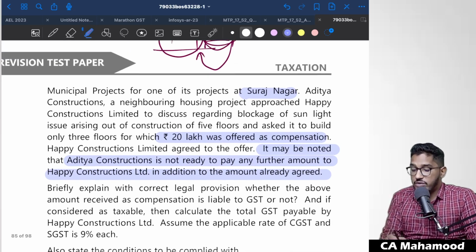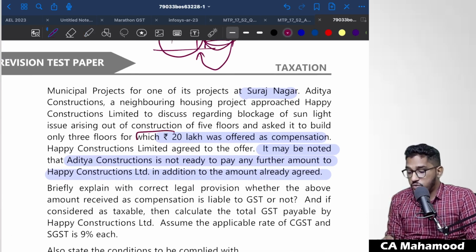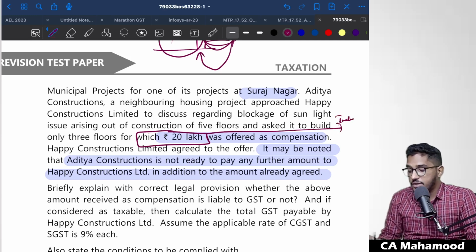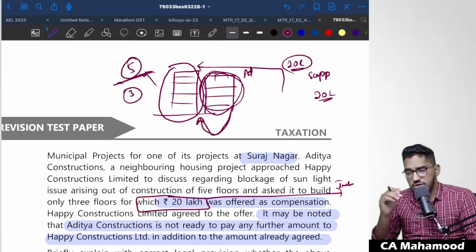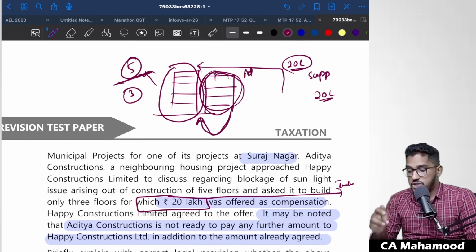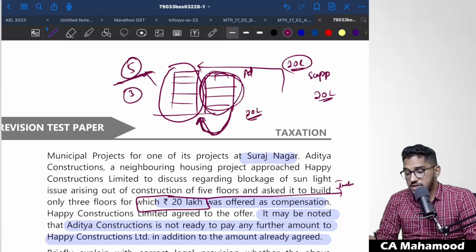That means what they're trying to indicate here is they are ready to pay only 20 lakh rupees for that agreement, and that 20 lakh rupees is inclusive of GST. So this person, Aditya Constructions, is telling, boss, I will give you maximum 20 lakh rupees. I will not give you anything extra. Which means what? This 20 lakh rupees is inclusive of the GST. He will not pay GST extra.